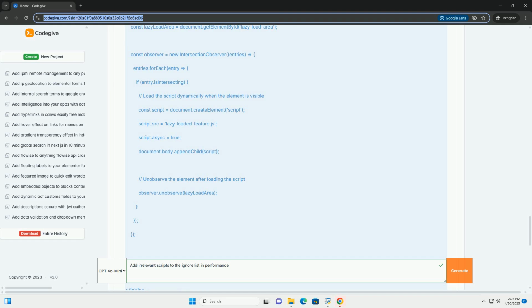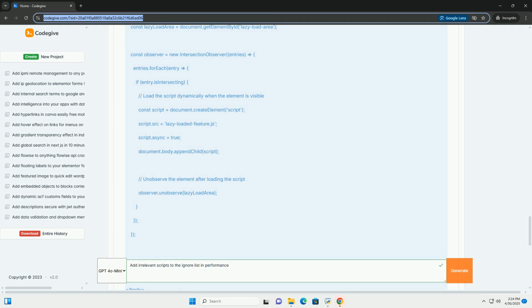Reduced main thread blocking: JavaScript execution blocks the main thread, which is responsible for rendering the user interface. Deferring scripts allows the browser to prioritize rendering and user interactions, leading to a more responsive experience. Improved First Contentful Paint, FCP, and Largest Contentful Paint, LCP. These metrics measure the time it takes for the browser to render the first content and the largest content on the page. Ignoring unnecessary scripts allows the browser to focus on rendering these important elements faster.